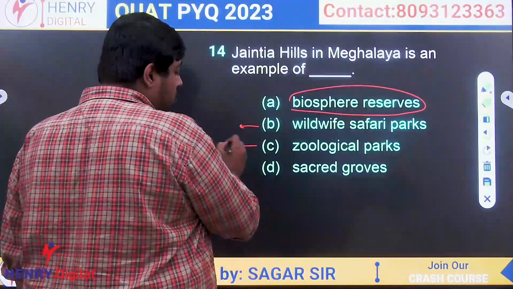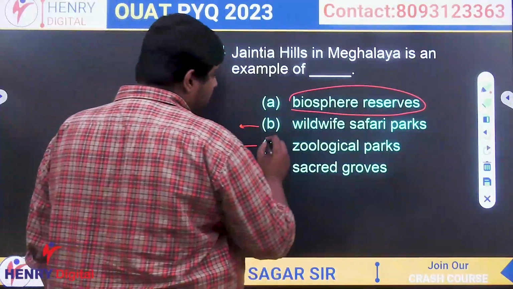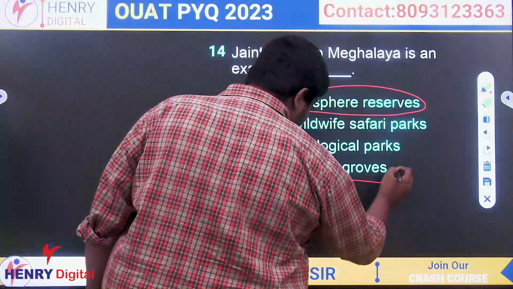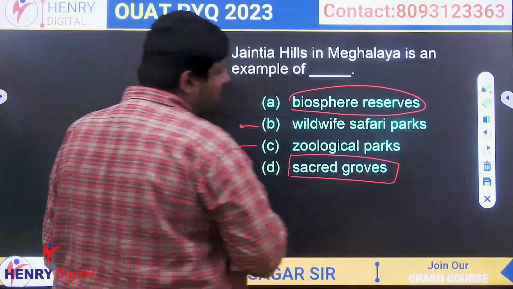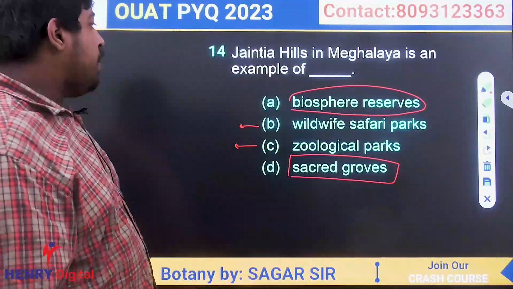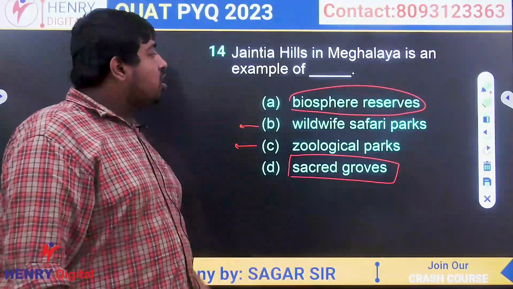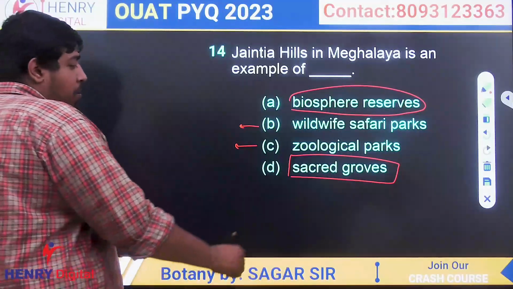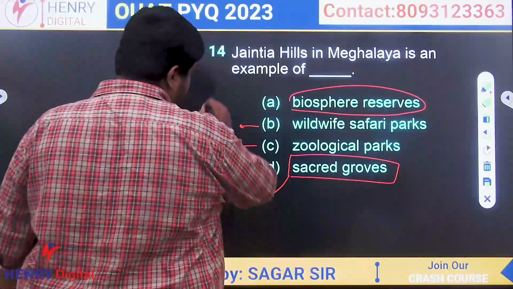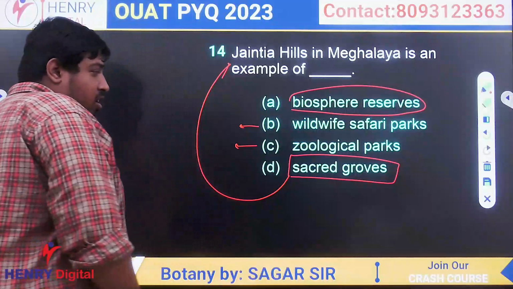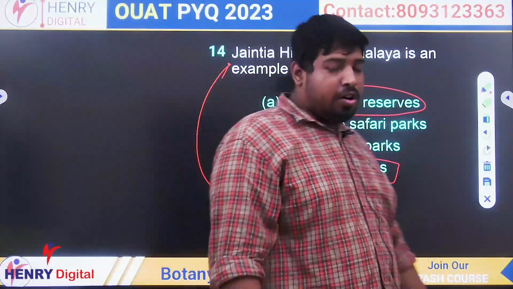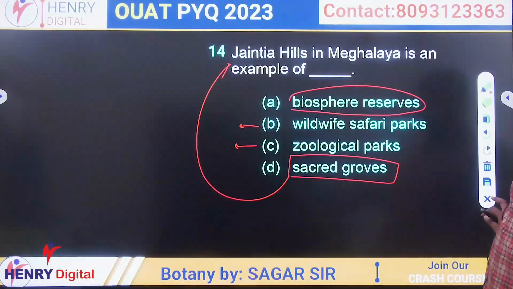Zoological park, ex situ conservation. Next one is the sacred groves. Sacred groves are those areas where people think of hills as their mother. In case of Jayantia Hills, the local people think of the hill as their mother and try to protect it. So it is an example of sacred groves. Clear?